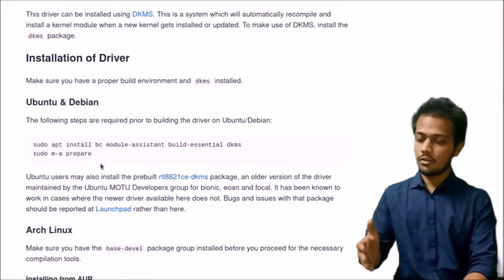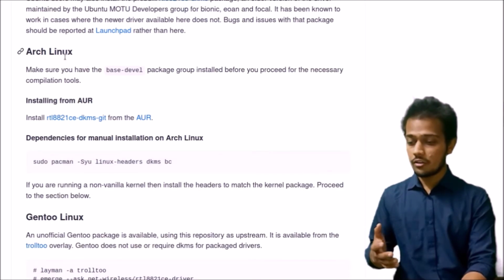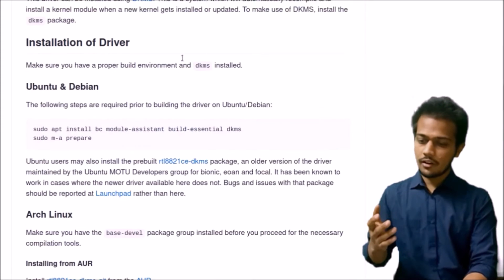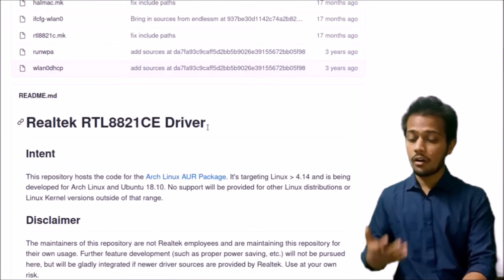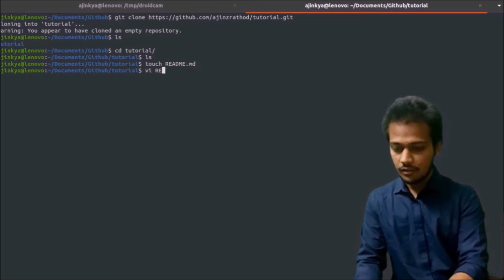Here they have shown how to install the driver on Ubuntu or Debian, or how to install the driver on Arch Linux. So this is the readme file which tells what your project is about and how to use it. So we will create a readme file and we will edit it.